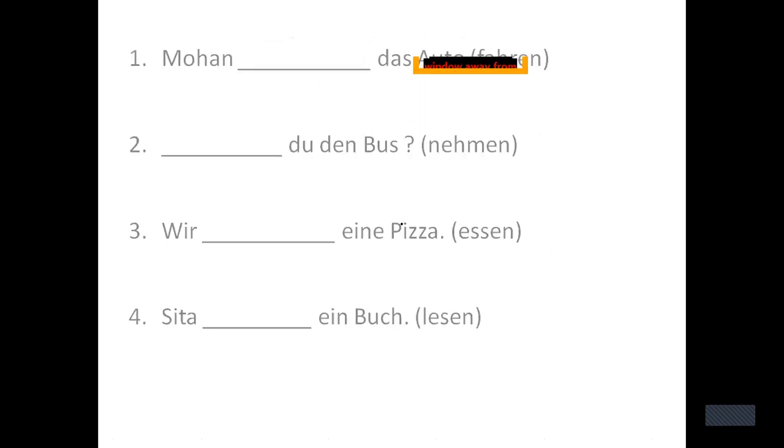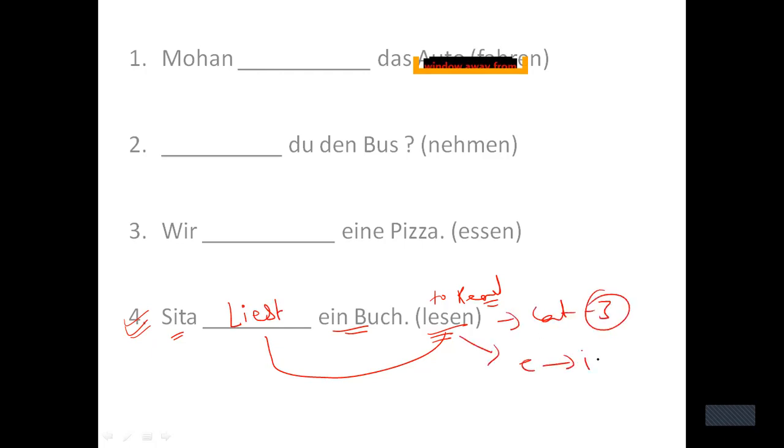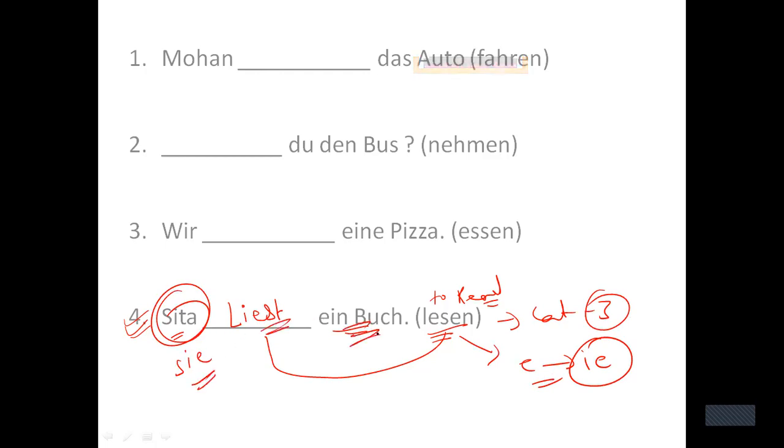Anyway, let's do this example here. Let's discuss the fourth one at first. It says Sita, and then the verb is lesen here, right? I need to write the correct form of it. Lesen means to read. Sita, ein Buch. Sita, a book. So what shall I write here? Sita liest, because the verb belongs to category 3. In category 3, E will change into IE, right? And the change happens with Sita. Sita is Z, so the change has to take place. So Sita liest ein Buch. Sita is reading a book.